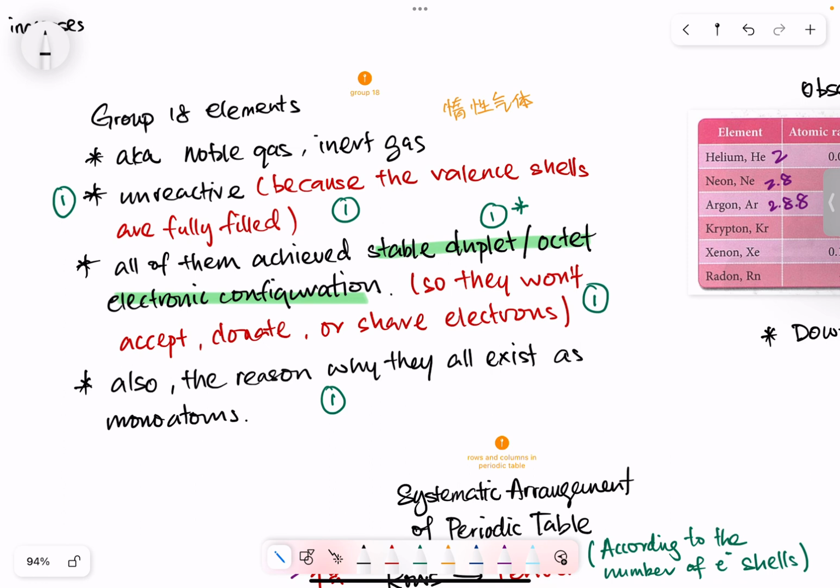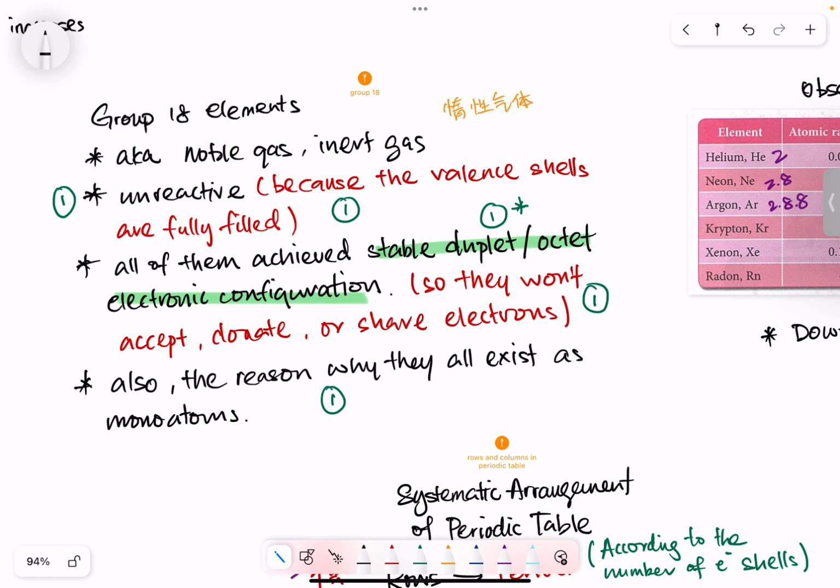The reason why they are called noble gases and inert gases is because they are unreactive. The only reason something becomes stable or unreactive is because the valence shell, or the outermost shell, has been fully filled. All of the elements in group 18 have already achieved something that we call a stable duplet or octet electronic configuration.